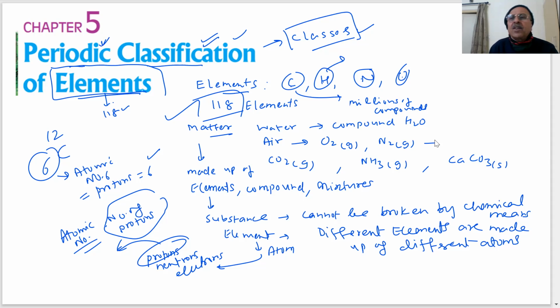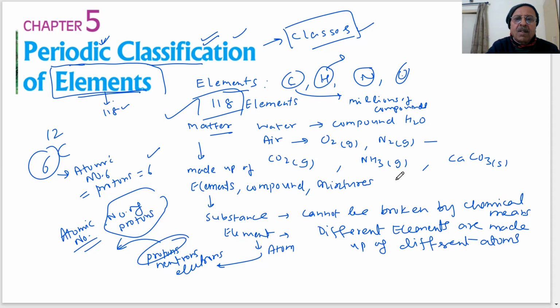When I say the word periodic, periodic means something which repeats. Periodic classification means there will be a table. Can we put the elements in a tabular form which repeats after a regular interval? That is periodic, something which repeats. Let us see how it is done.